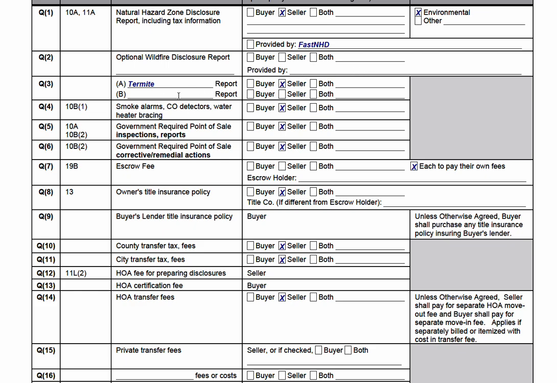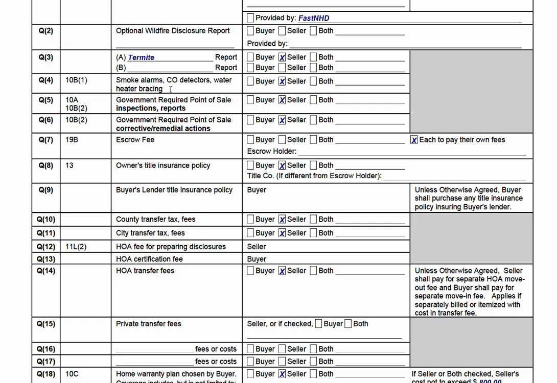Do I need another report? I'm writing it in here. Seller should pay for this. Smoke alarm, CO2 detector, water heater bracing. Sometimes I see investors leave this blank or waive it. It's nonsense. This needs to be addressed. A whole other conversation, but don't leave this blank. This does get left blank, and that's fine. If you want to leave this blank or remove it entirely, go for it.